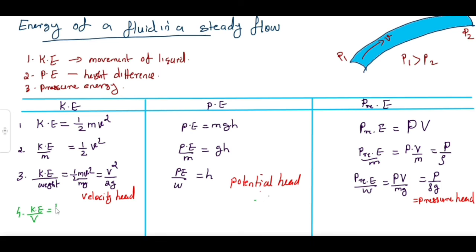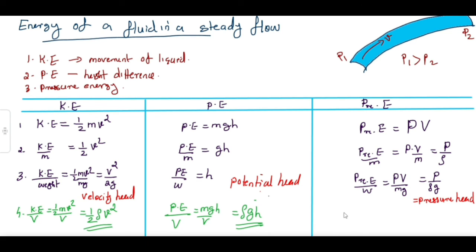The fourth point: what is the kinetic energy per volume? Half m v square divided by volume is equal to half into mass by volume, which is density, so we can write half rho v square. Next, what is the potential energy per volume? That is equal to mgh divided by volume, which is rho gh. Potential energy per volume is equal to rho gh.